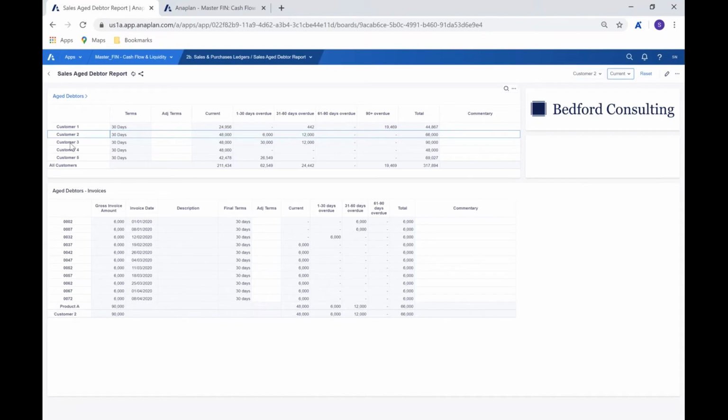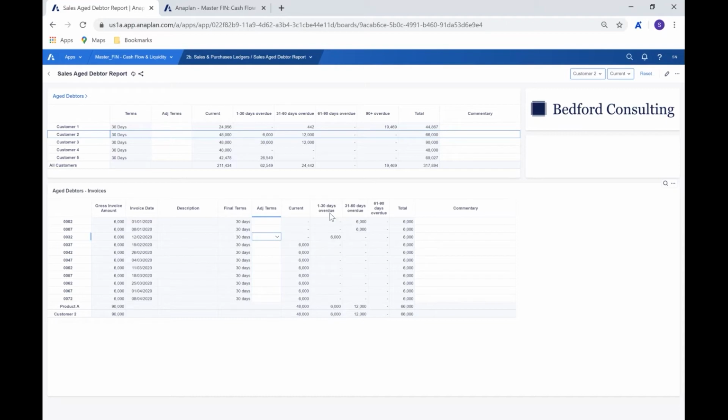So we're starting to drill down in granularity from initially looking at the cash flow that was giving us that highest level, to then be looking by customer, to then look within the customer at the specific invoices within those receivables. And in that, we can see the gross invoice amount, the invoice date, we can input any description that we would want, and of course we can see those final terms. The adjustment to those terms, of course, we can make as well.